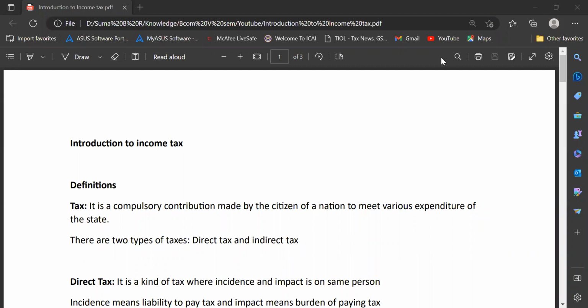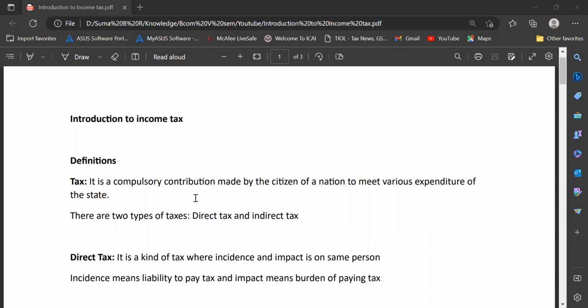Good day. Today we'll be revising the chapter Introduction to Income Tax. You'll be getting most of your 2 markers from this chapter. This chapter majorly consists of your rate of tax as well as some of the definitions. We'll dive into the definitions first.